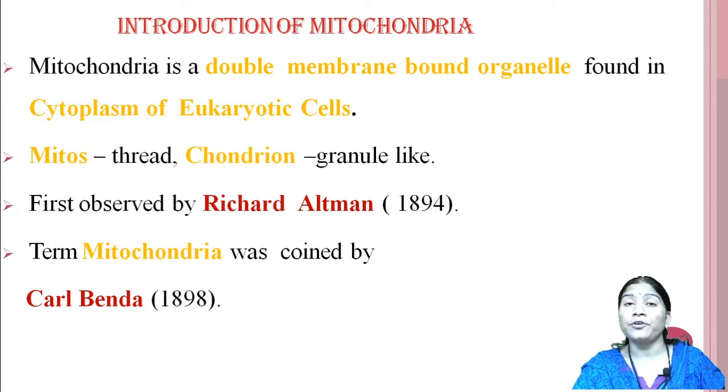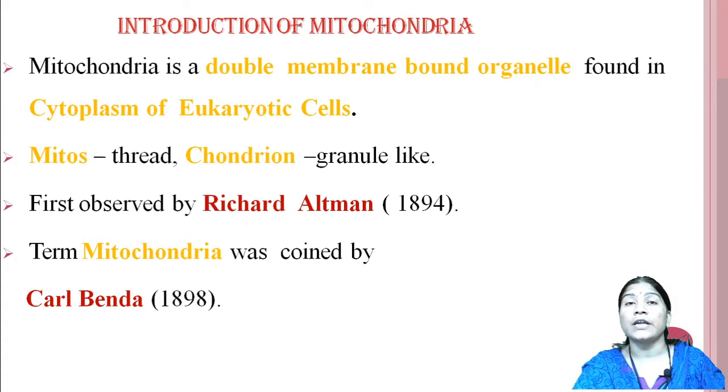The term mitochondria was coined by Carl Benda in 1898. Means the first study was given by Richard Altman in 1894, and the term mitochondria was first coined by Carl Benda in 1898.